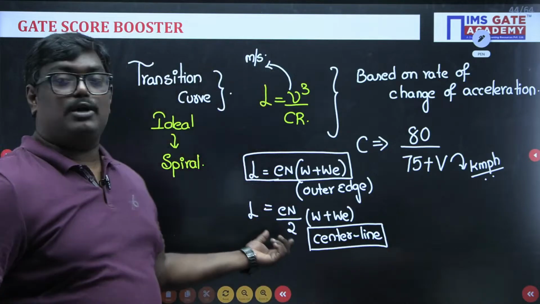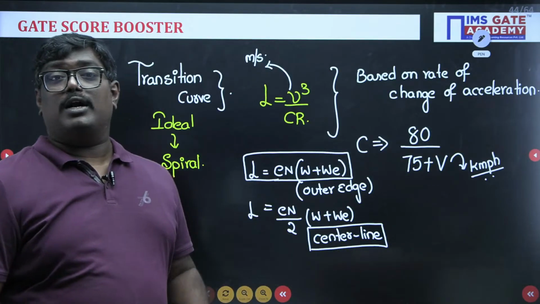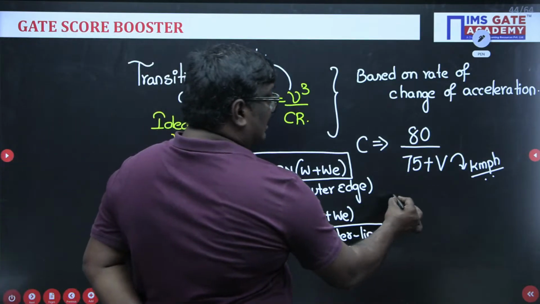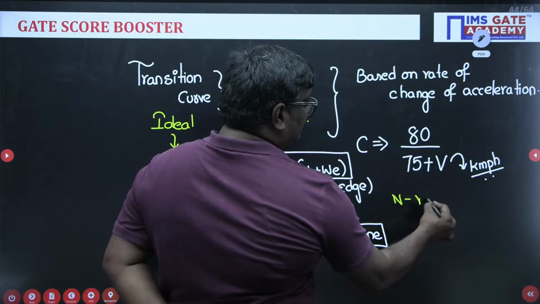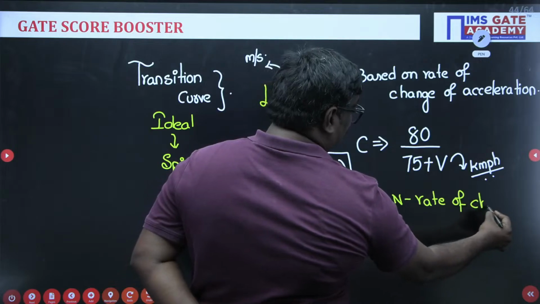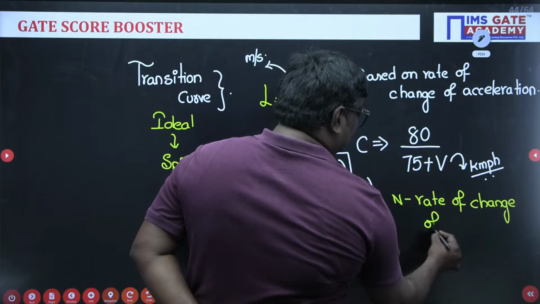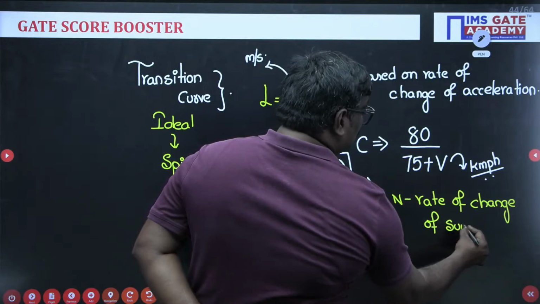Now see students, what is N? N is the rate of change of super elevation.